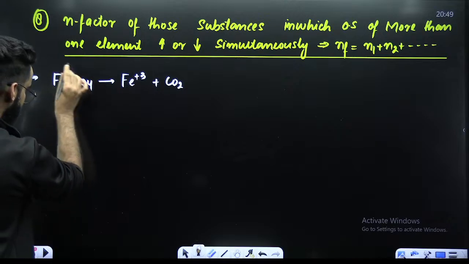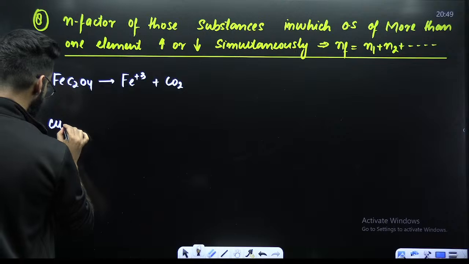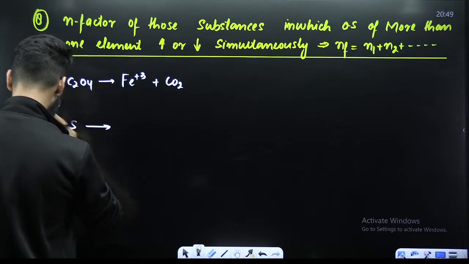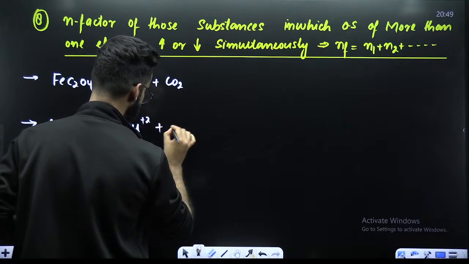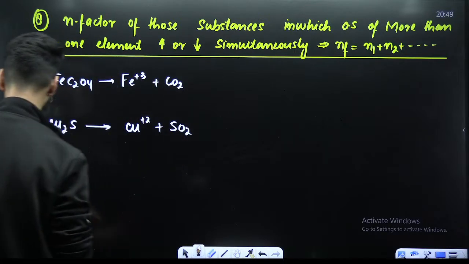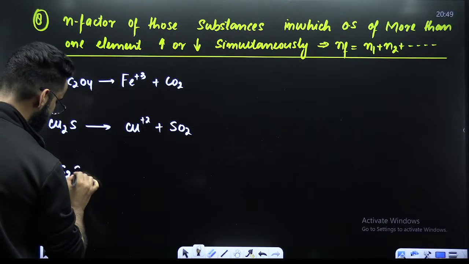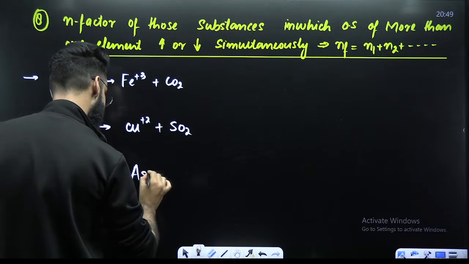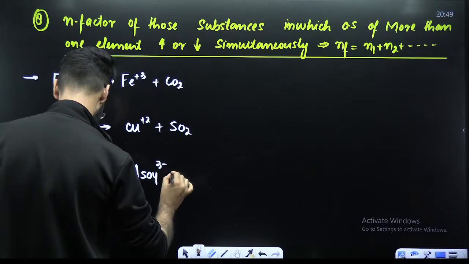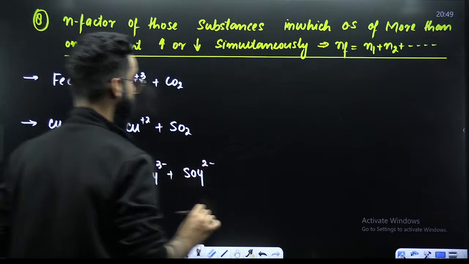I need to calculate N factor of this species. The second one is your Cu2S. Cu2S gives Cu dipositive plus SO2. This is one more reaction. The third reaction, for example, As2S3. It gives AsO4 trinegative plus SO4 dinegative. This is our third reaction.